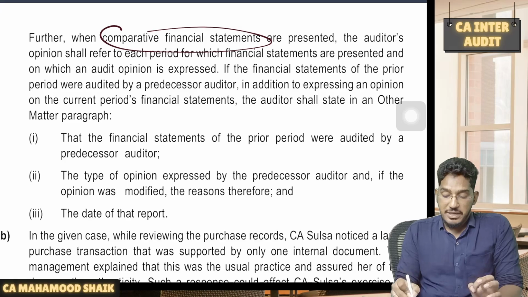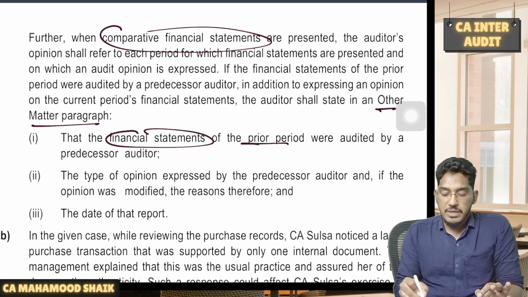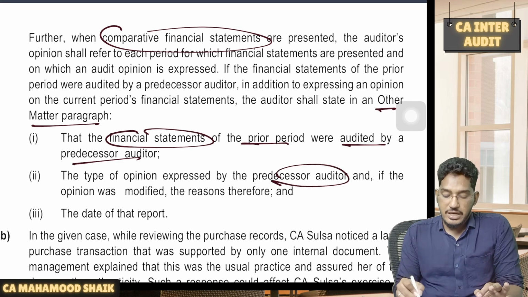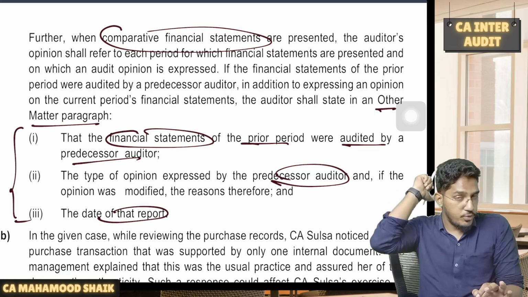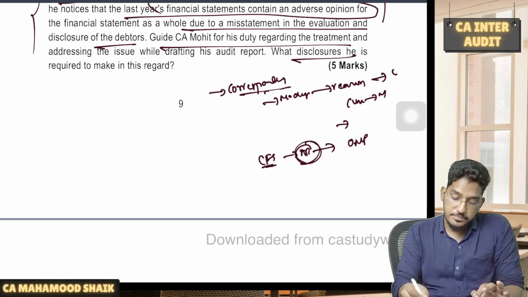Next one, if it is comparative financial statements, your opinion will refer to each and every period, and particularly if last year was not audited by you, you have to include an other matter paragraph. In that you have to say that financial statements of the prior period were audited by the predecessor auditor, what type of opinion the predecessor auditor has given and what is the date of that report. This is required to be disclosed in the audit report of the current year if it is comparative financial statements.